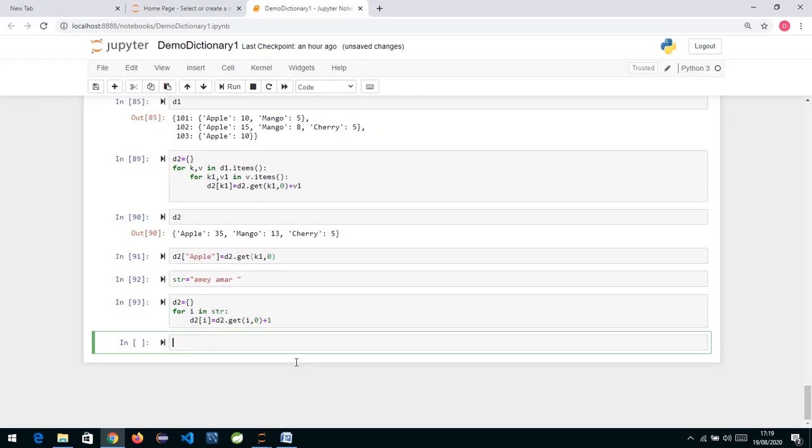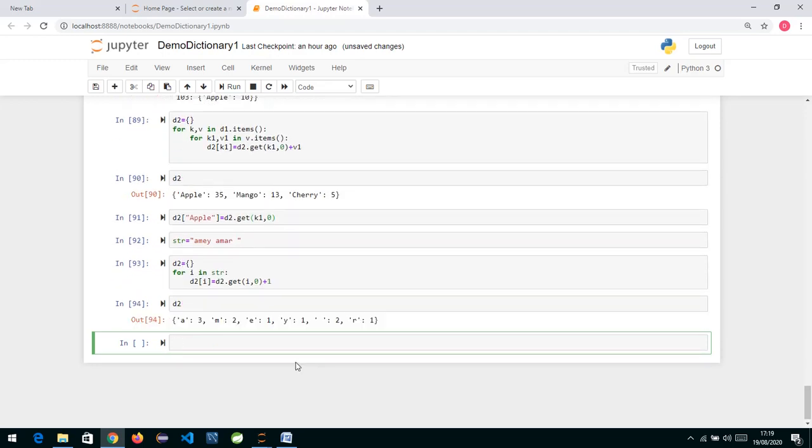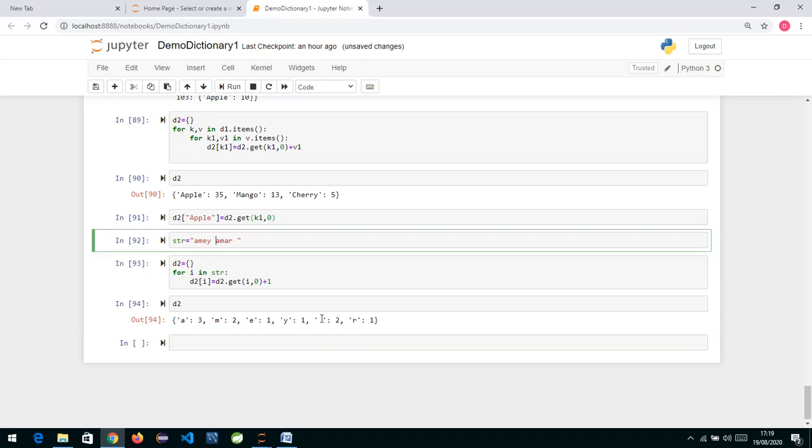If I see D2 over here, you can see the frequency of each alphabet has been counted, and the space has also been counted. How many spaces are there? 1 space is over here and 1 space is over here. So accordingly it is working out. But basically, understand how we can make use of a dictionary and work it out.